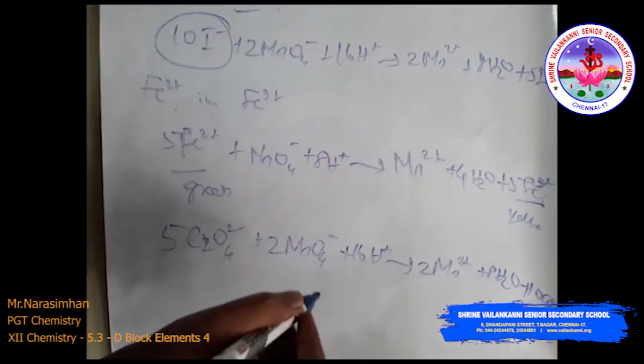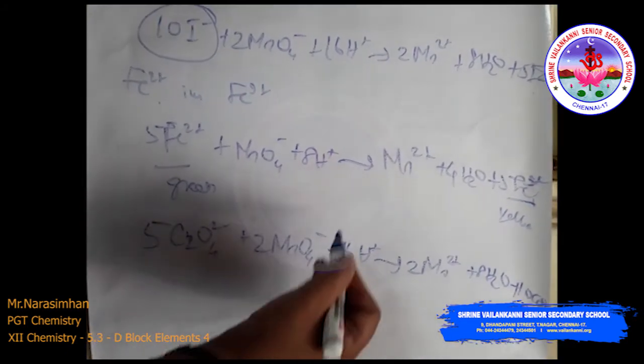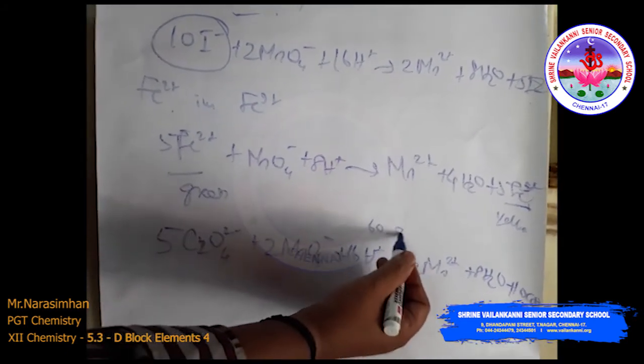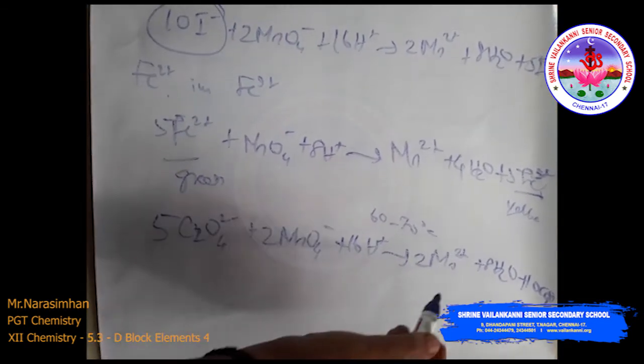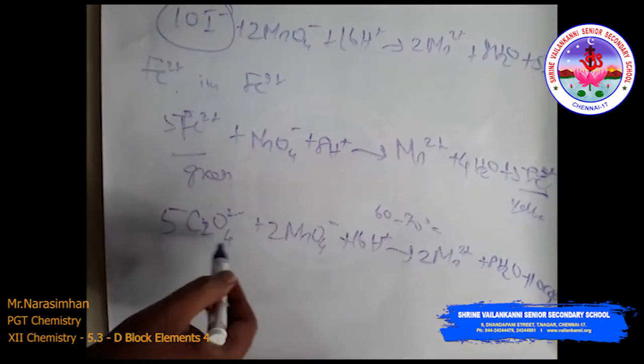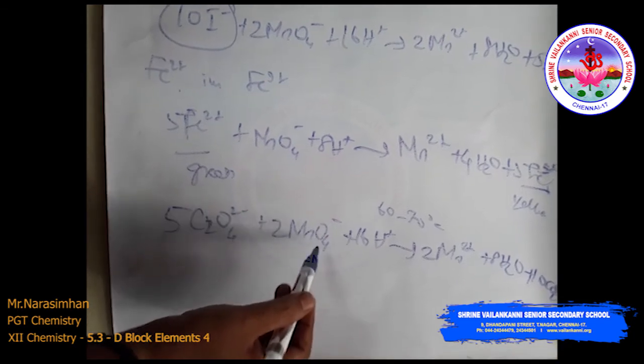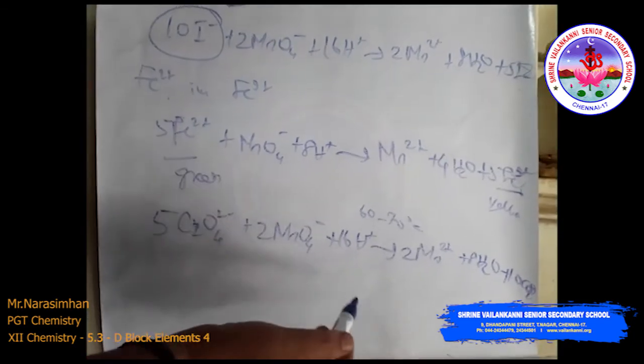The temperature range is 60 to 70 degree Celsius. The carbon dioxide gas is liberated, then the reaction with the potassium permanganate proceeds faster. Otherwise the reaction is very slow.